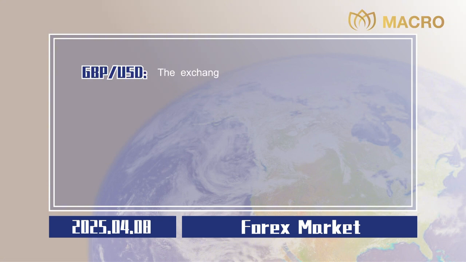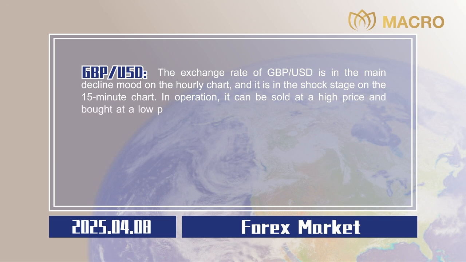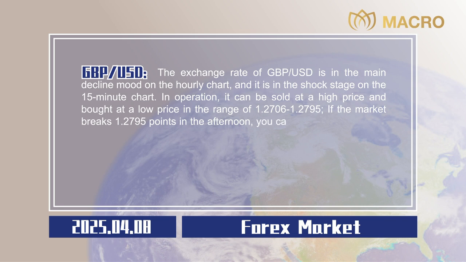The exchange rate of pound sterling to US dollar is in the main decline mood on the hourly chart, and it is in the shock stage on the 15-minute chart. In operation, it can be sold at a high price and bought at a low price in the range of 1.2706 to 1.2795. If the market breaks 1.2795 points in the afternoon, you can intervene in multiple orders, and the upper target can be seen at 1.2840 to 1.2880.